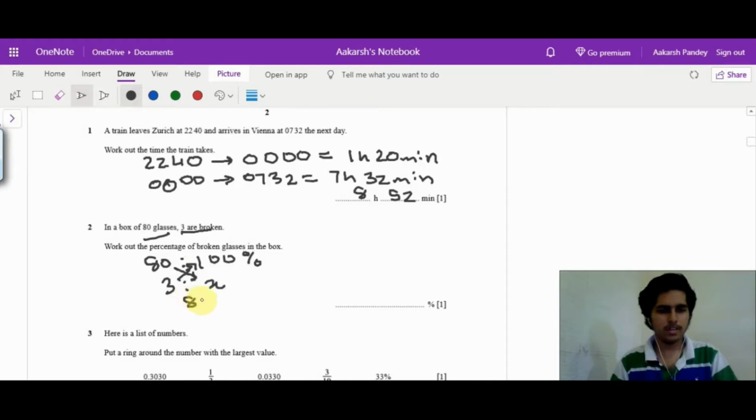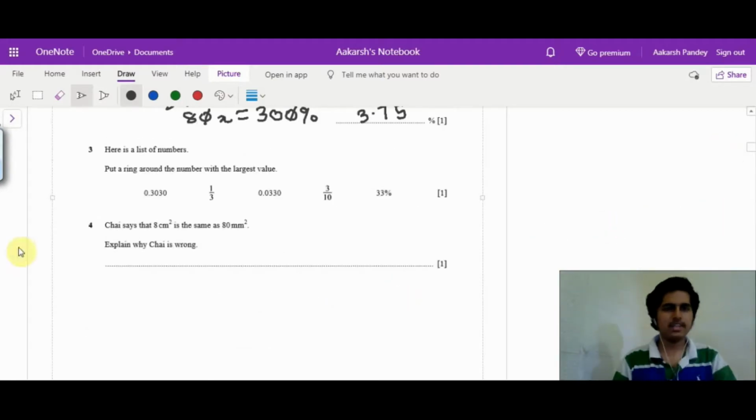So 80x is equal to 300%. Let's just cancel a 0, and we get 3.75%. Next they've asked about a list of given numbers.